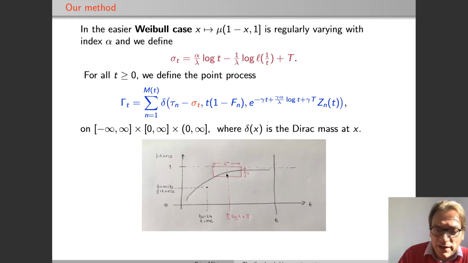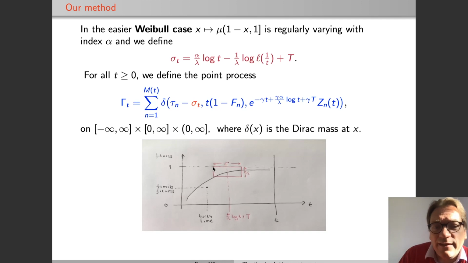So a table which is introduced at this time has a chance of being very fit and has enough time left to grow a customer base. And then the scalings here indicate how big we have to choose a box around this point for the points to have a chance of being the largest table at time t.